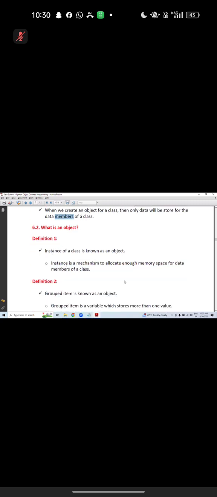As per requirement, we used to create variables and methods. These variables and methods hold the data. Inside a method also it is having the data. Whenever we are creating an object for a class, listen carefully, only then will data be stored for the data members of a class. Then you can access it. Now it's the right time, I need to tell the object definition.